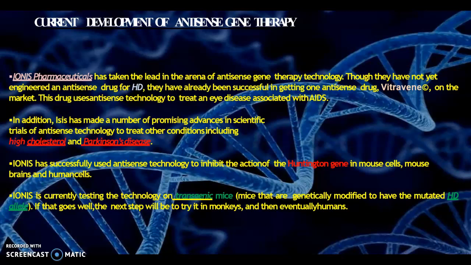In addition, Ionis has also taken part in the production of certain antisense technology for the treatment of high cholesterol and Parkinson's disease.